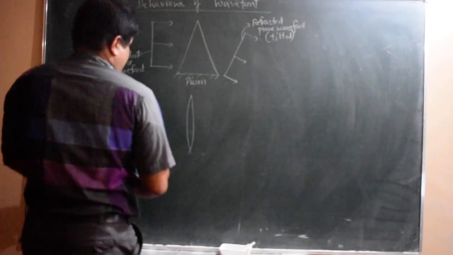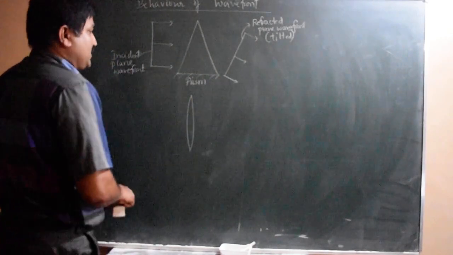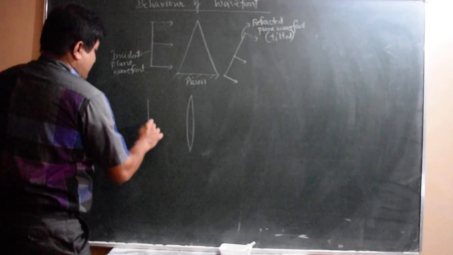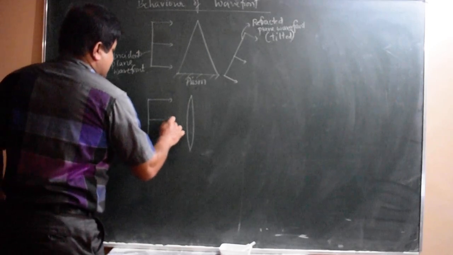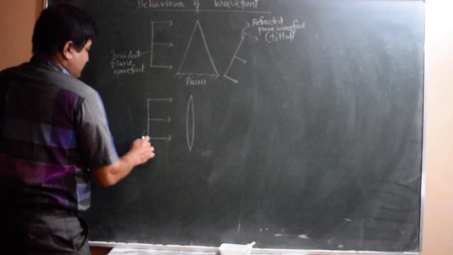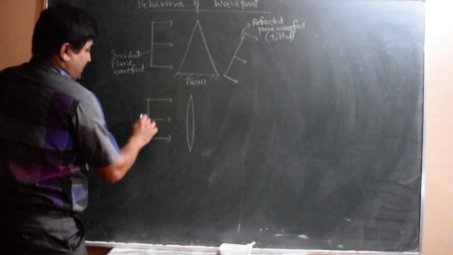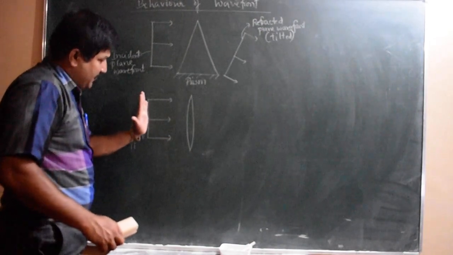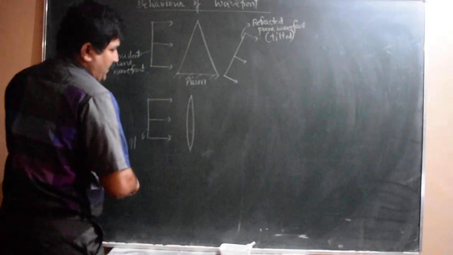Now, the second situation is in the case of a lens. In the case of a lens, refraction occurs. We know that. So if a plane wavefront is incident on a convex lens, this is the plane wavefront, this surface.